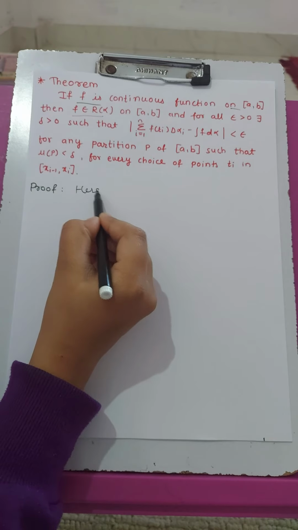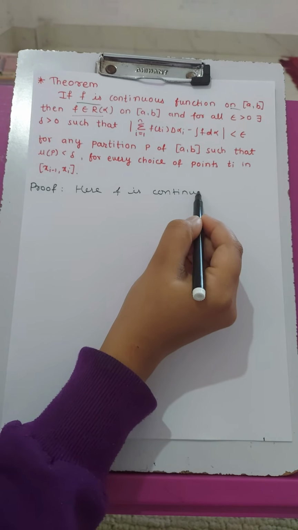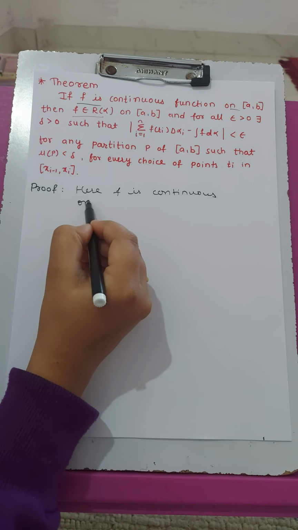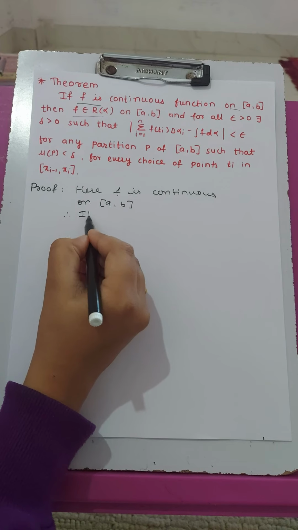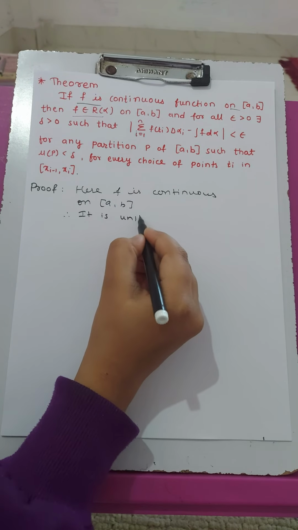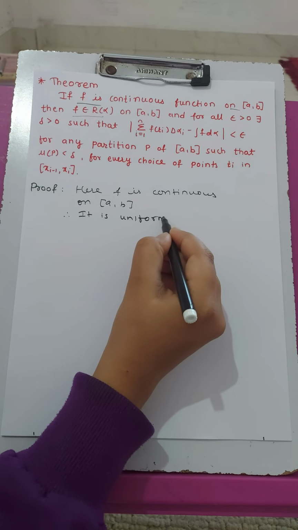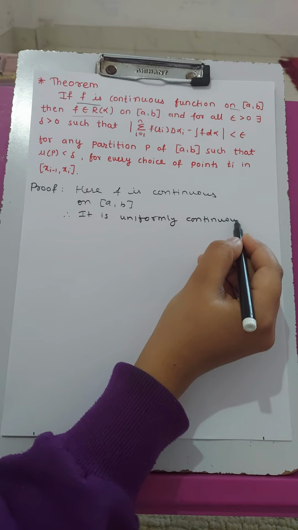Here f is continuous on [a, b]. So therefore it is uniformly continuous on [a, b].